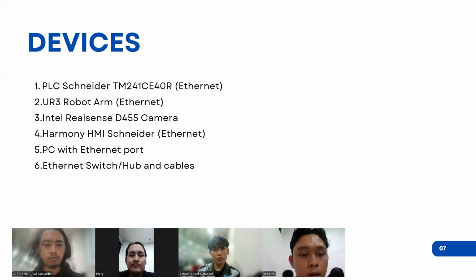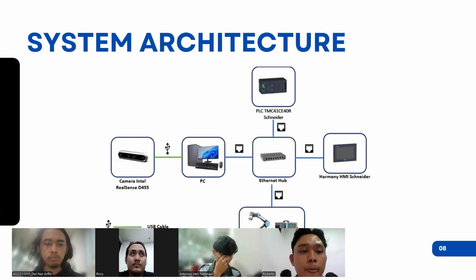The Harmony HMI Schneider is connected by Ethernet to the display, and a PC with an Ethernet port, and an Ethernet switch hub and cables to connect all devices by TCP/IP.